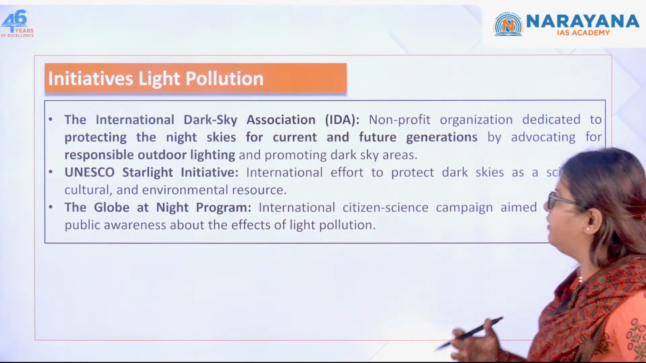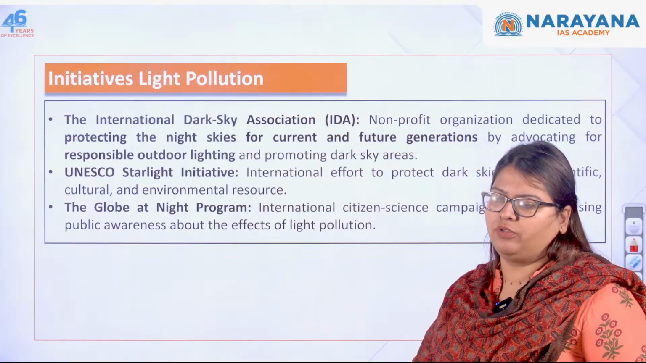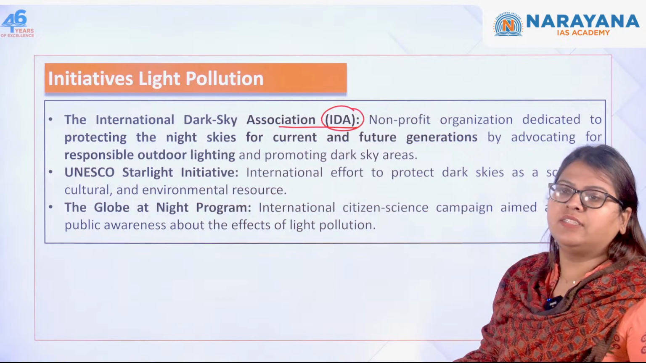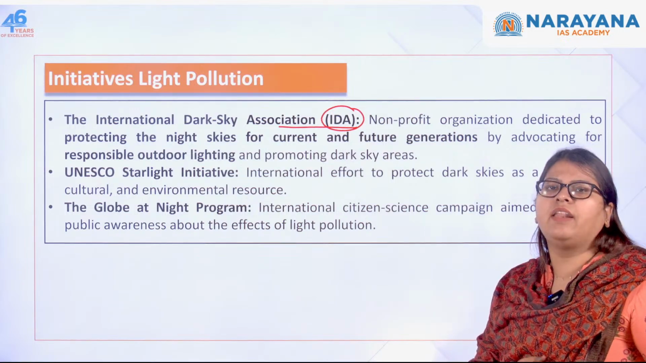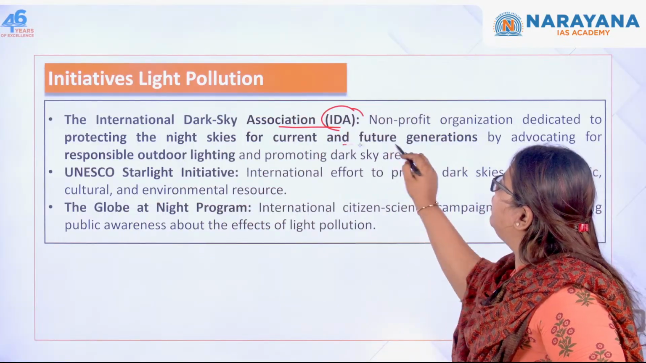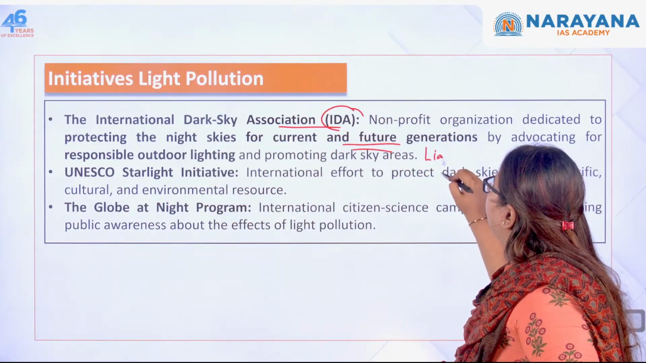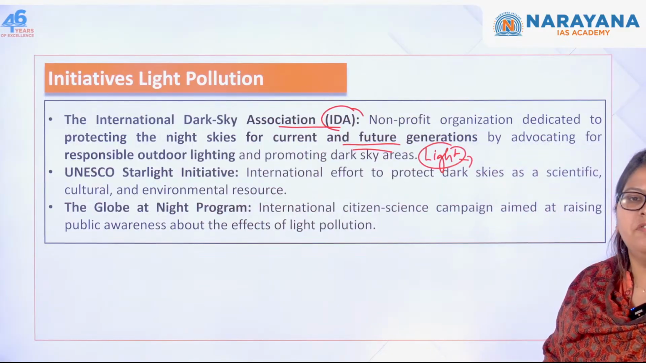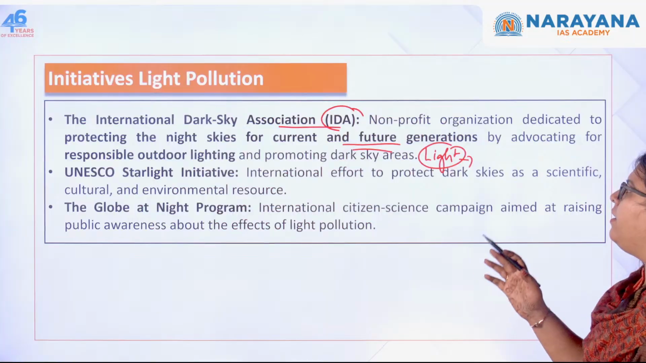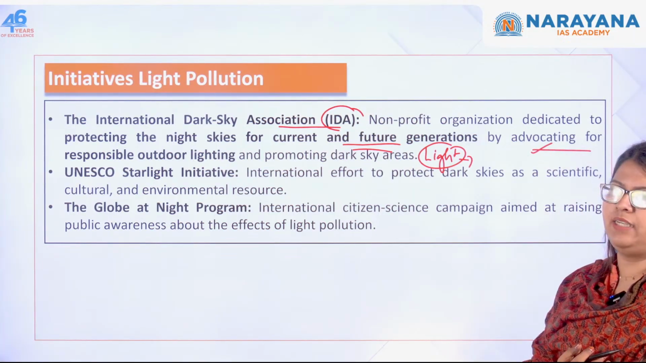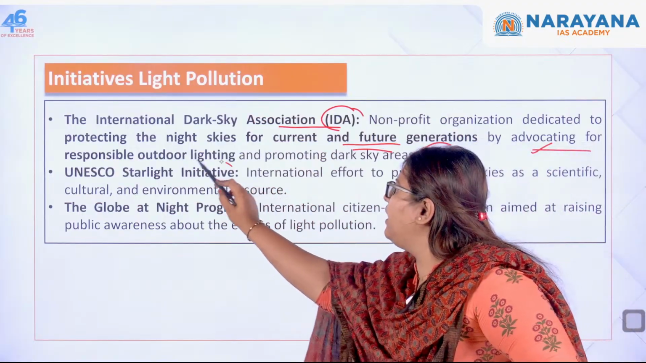What are the initiatives with respect to light pollution? Okay. So first one is International Dark Sky Association. This is a non-profit organization, and they are trying to protect the environment from light pollution. That is, they are making it sustainable for the current population as well as for the future generation, okay, by advocating responsible outdoor lighting.